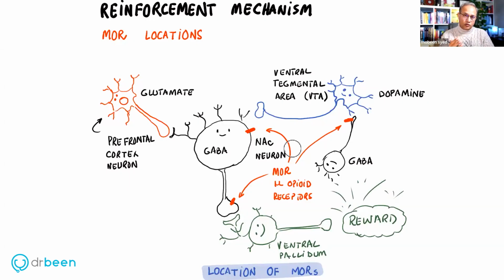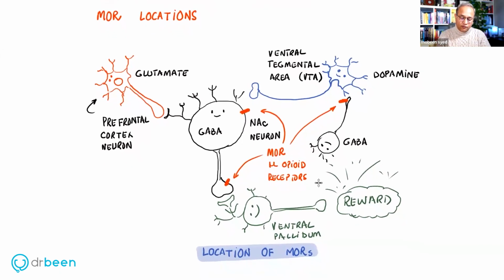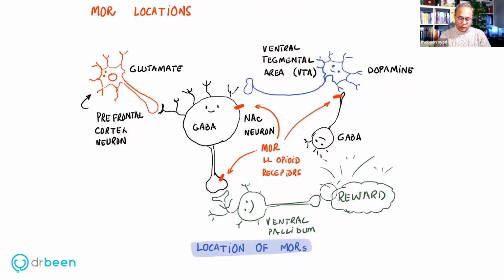Now we're going to go to the second part of the talk, and that is the reinforcement mechanism. Reinforcement, remember, is seeking the opioids because we want to avert some negative feeling, the withdrawal symptoms. So how does reinforcement work? For reinforcement, what we have to understand is where the opioid receptors are present.